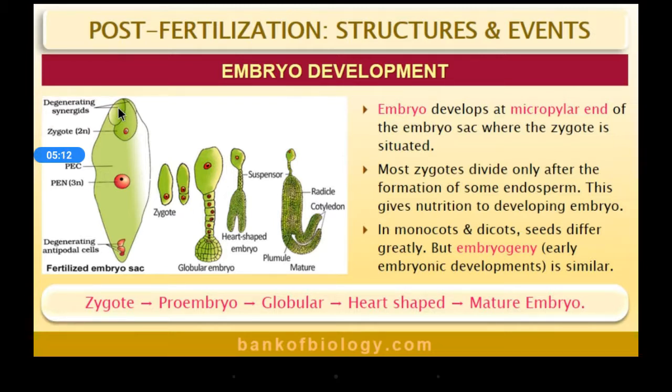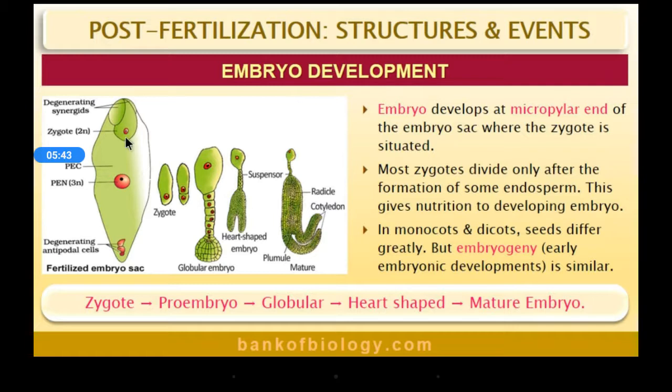So, we already learned about the structure, and this is an inverted picture. The area where the synergids are present is the micropylar end, and the opposite is the chalazal end. Where is the zygote formed? Here. The diploid zygote is formed here, and most zygotes divide only after the formation of endosperm. We already discussed the reason: endosperm provides the nourishment required by the developing embryo.